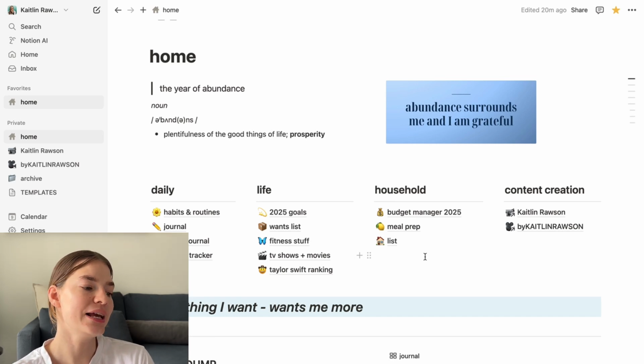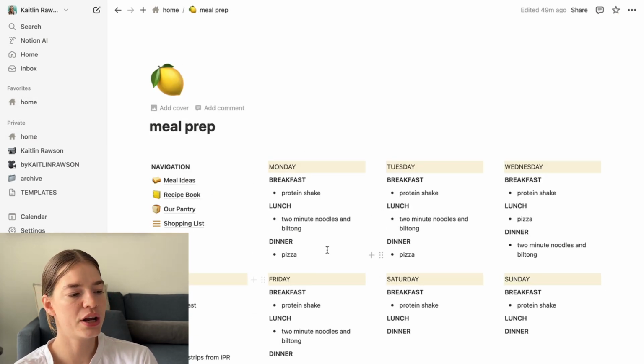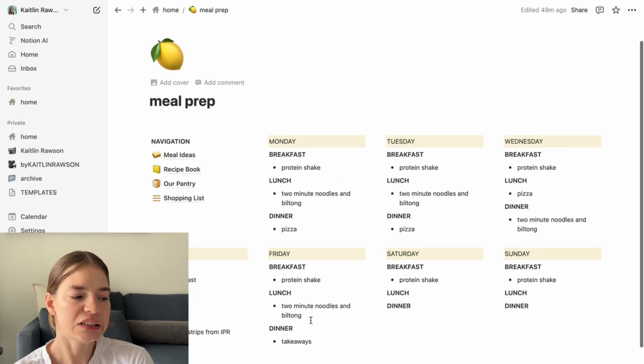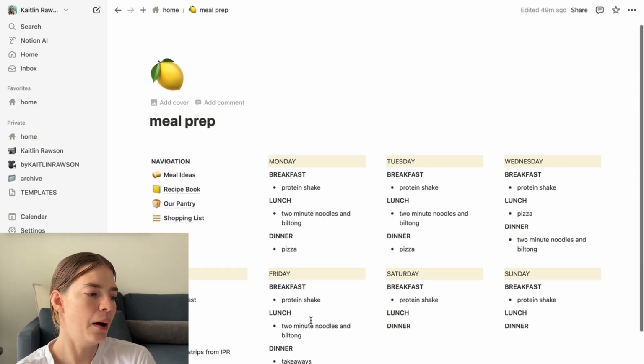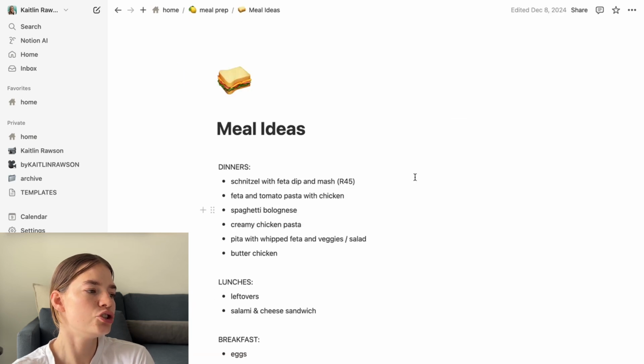And that brings us to our next thing, which is meal prep. This is also a little bit of a work in progress, but basically every week I need to go in and fill out my meal plan for the week, what I'm eating Monday, Tuesday, Wednesday, Thursday, Friday, Saturday, Sunday. This is subject to change, but it just gives me a better idea. I've got a whole list of meal ideas that I'm continually going to try and be adding to over here.